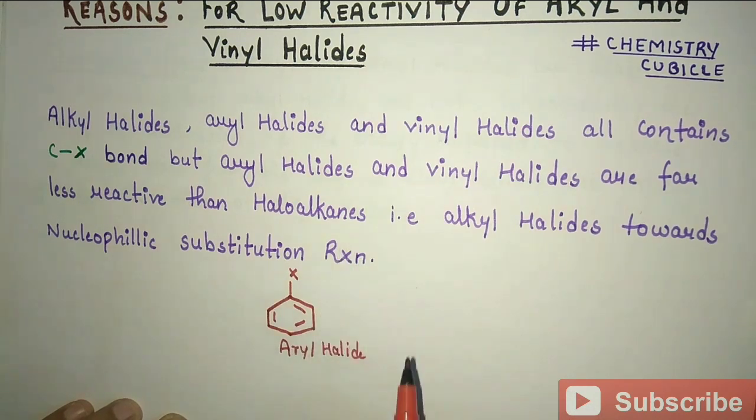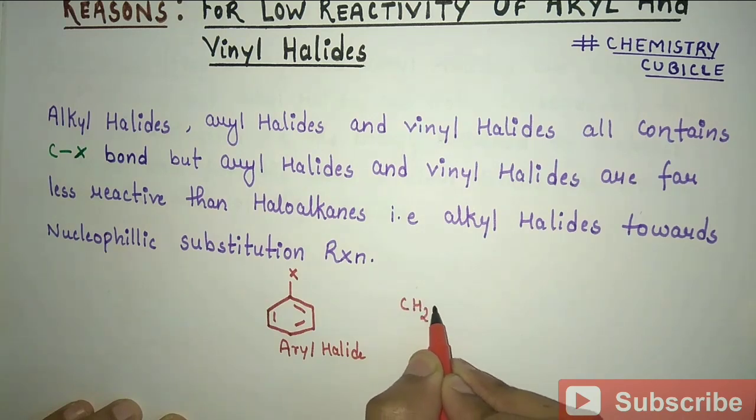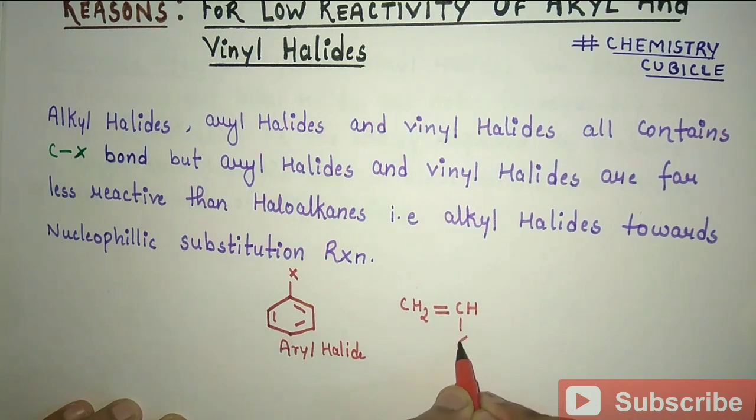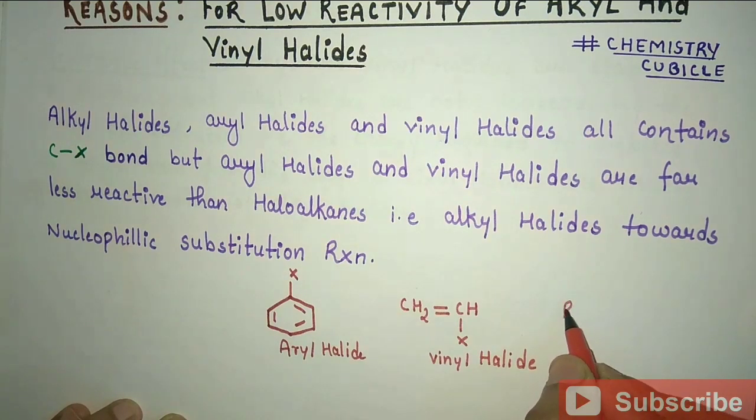And what are vinyl halides? The halogen which is directly attached to the doubly bonded carbon atom is known as vinyl halide. So these are aryl and vinyl halides. And what are alkyl halides? Simply, the halogen which is attached to any alkyl group is known as alkyl halide.